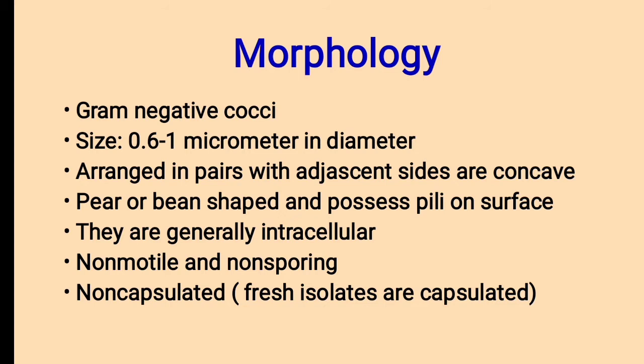Size is 0.6 to 1 micrometer in diameter. They are arranged in pairs with adjacent sides concave. Pear, bean or kidney shaped is the main peculiarity of the morphology of Neisseria gonorrhoeae. They possess pili on the surface. They are generally intracellular organisms, non-motile, non-sporing and non-capsulated, whereas fresh isolates are capsulated.